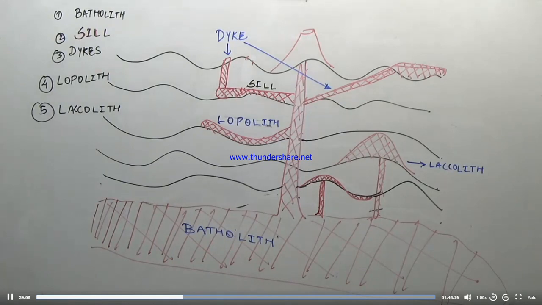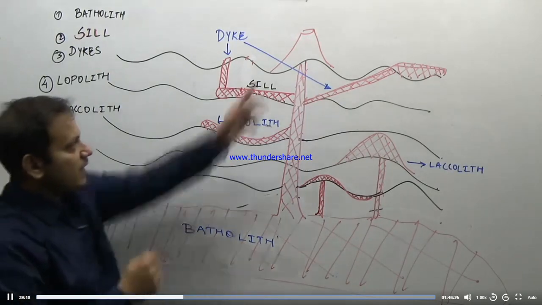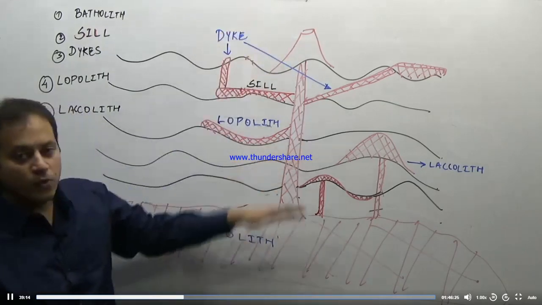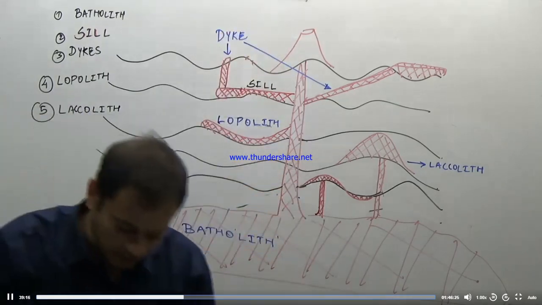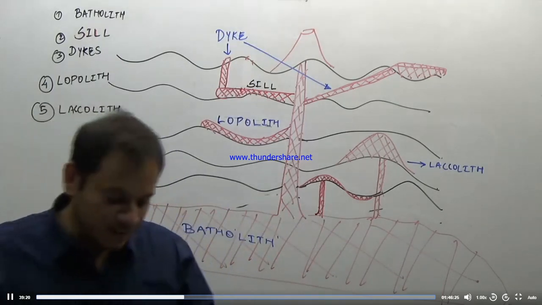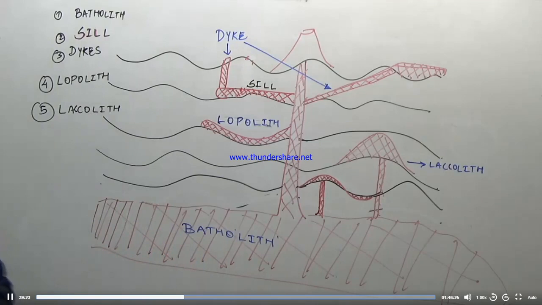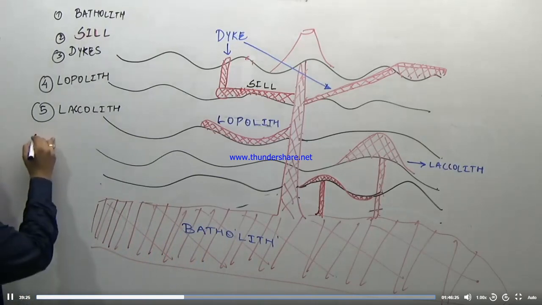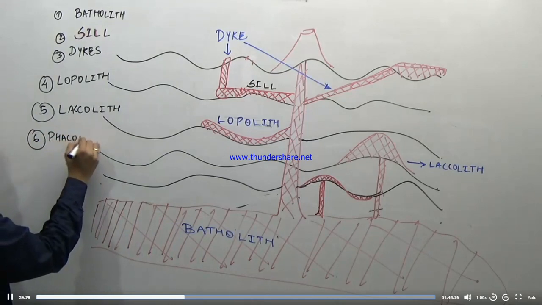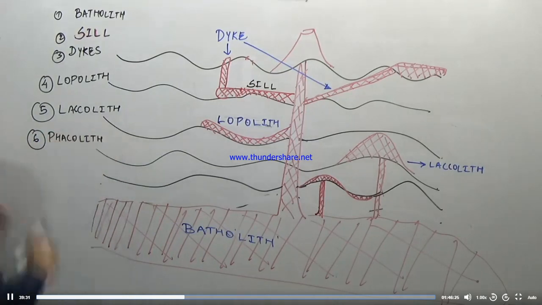Now the last kind of intrusive igneous rock. We are not referring to the ones outside because they are extrusive; we are referring only to intrusive igneous rocks inside. The last kind is the phaccolith. What are phaccoliths?